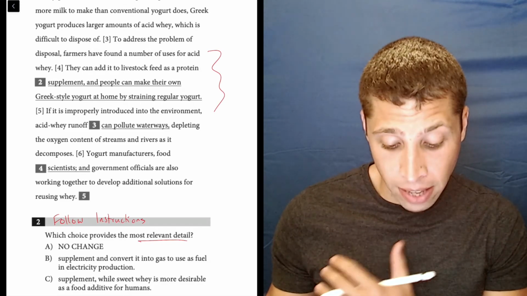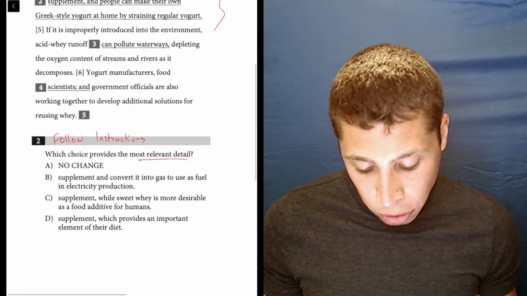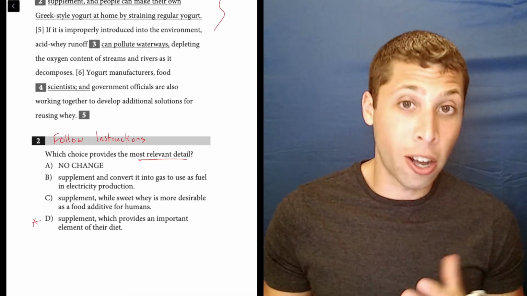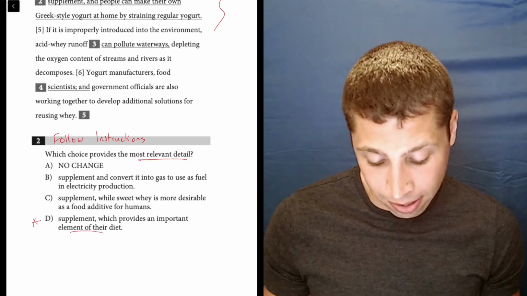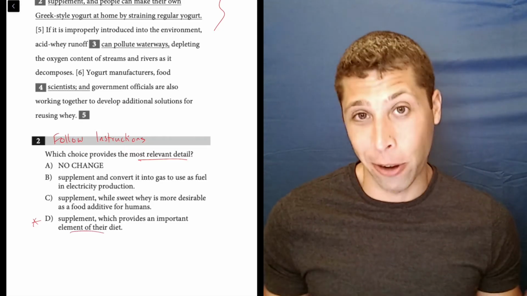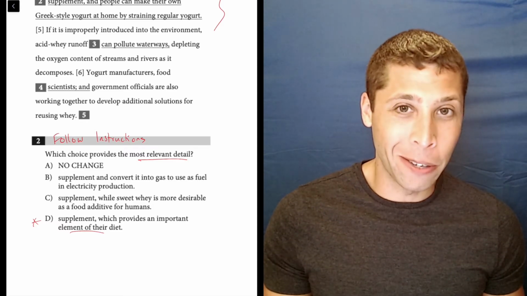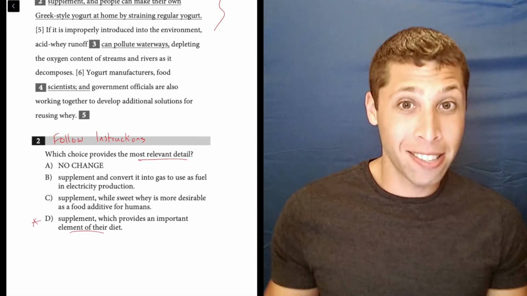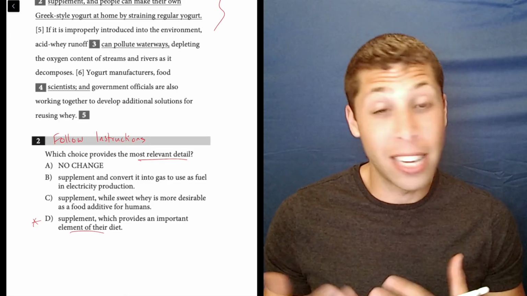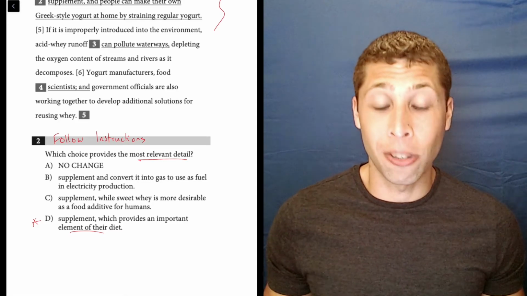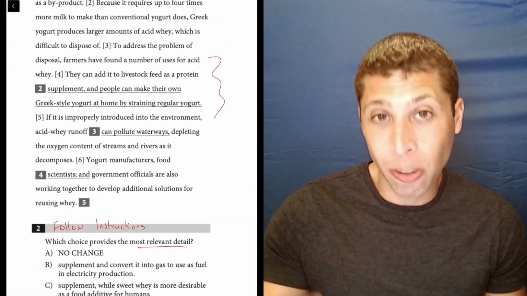So the sentence itself says they can add it to livestock feed as a protein, and if we only read that, then we're very likely going to pick choice D because it seems to also be about the livestock eating the acid whey because it's a good thing for their diet, I guess. But that's probably not really the answer because the passage is about this whey stuff, not about the livestock. So this seems like a very narrow detail, not something that's related to the whole passage.